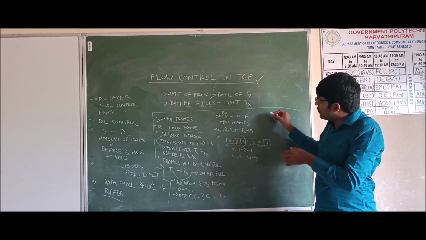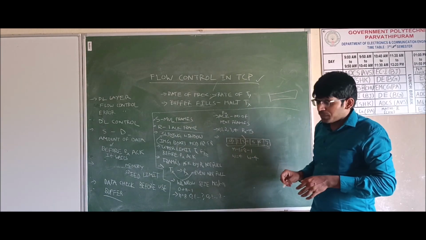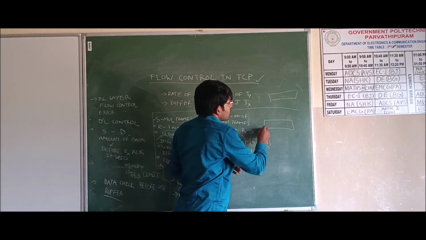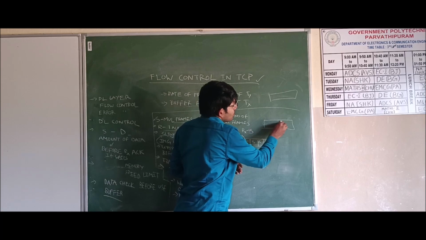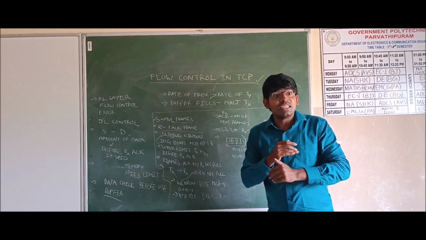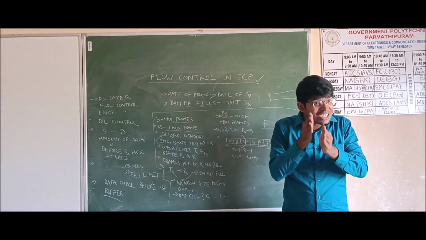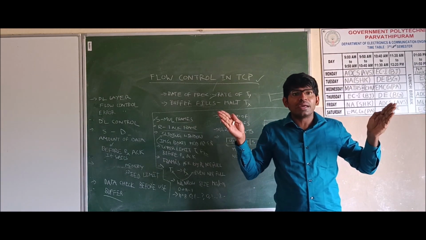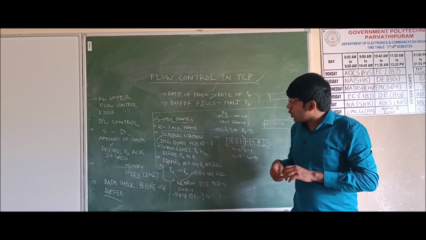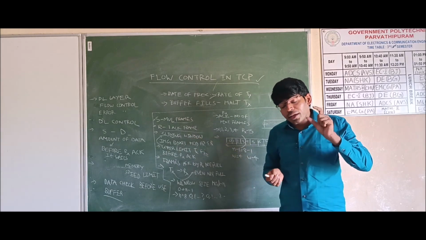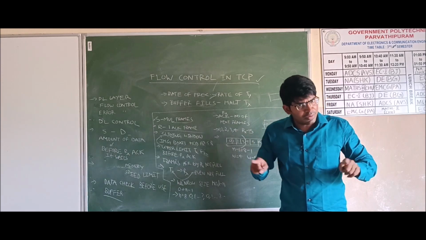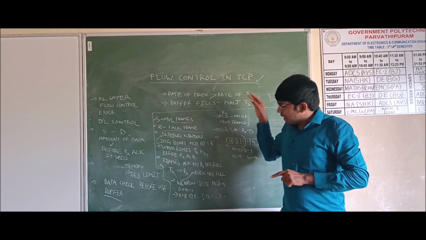When we are sliding the window, it appears like the window is sliding, so its length is changing. Its length is shrinking or its length is expanding. That's what we call a sliding window. Again, it is an imaginary window. There is no such window in our transmission layer.